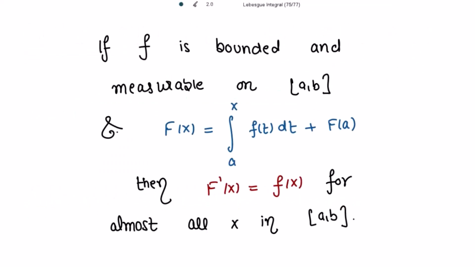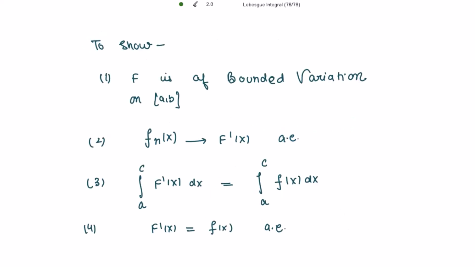This is a very important lemma. If f is bounded and measurable on the closed interval [a,b], and capital F(x) is equal to the integral from a to x of f(t) dt plus F(a), then F'(x) is equal to f(x) for almost all x in the closed interval [a,b]. For this, first we need to show that this capital F is of bounded variation